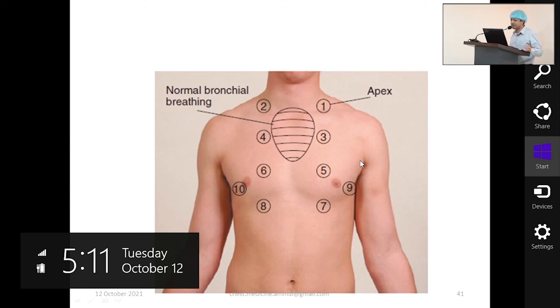In the front, we get information mostly from the upper lobe. In the mid-axillary line and the axilla, we get information mostly from the middle lobe and part of the upper lobe. And in the back, we get most information from the lower lobe. That means a little part of the upper lobe above the scapula, and the rest of the whole lung field is lower lobe, while you are examining the back of the chest.